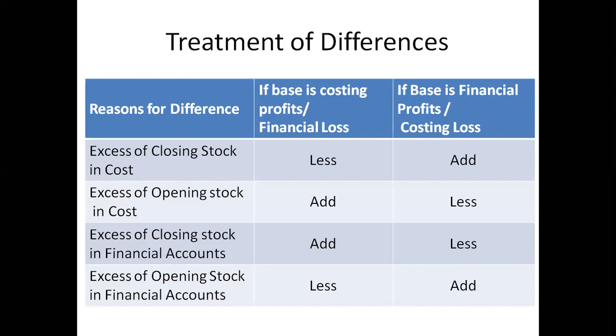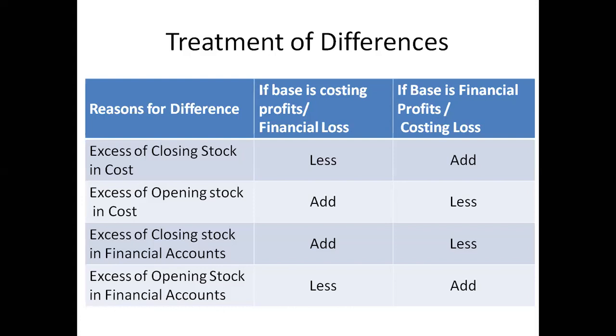Differences means, now we are preparing the reconciliation statement. So now we can talk about the opening stock and closing stock. If there is a difference in the opening stock and closing stock, either in the financial accounts or in the cost accounts, it automatically shows in the gross profit when you prepare the trading account. The gross profit is affected due to writing of the closing stock and the opening stock. The same opening stock and closing stock are taken to the cost accounts also.